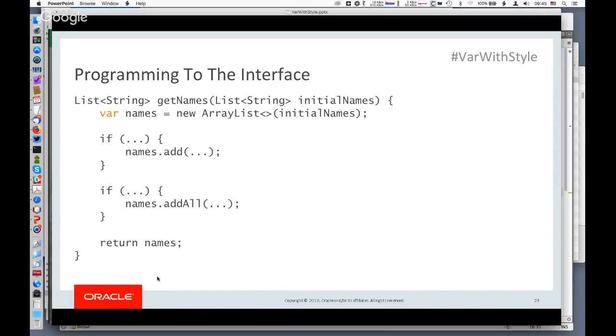Now, this idea of programming to the interface is still important, because the return type of this method is declared to be list of string. This is where programming to the interface is important. You might want to change the implementation type to be something else within this method. But as far as your callers are concerned, you want them to only know that it is a list of string. And that's why we have explicit type declarations on the return type of methods.